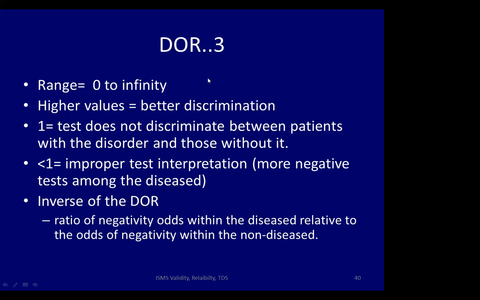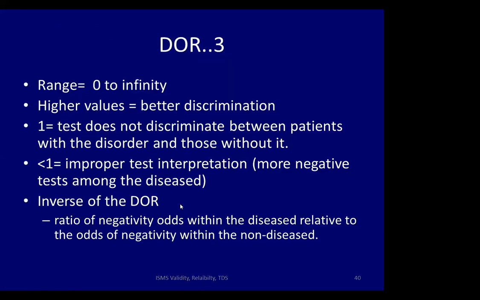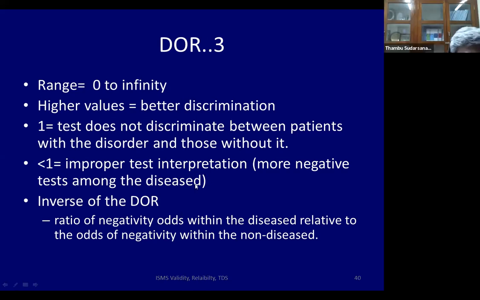Values which go higher and higher, like the picture I've shown you, 100, 200, 300, mean it's very good at differentiating disease positive from negative. Diagnostic odds ratios less than one mean some problem with the result. That means more negative people have disease, so there's some improper coding of who has disease and who doesn't in the database.